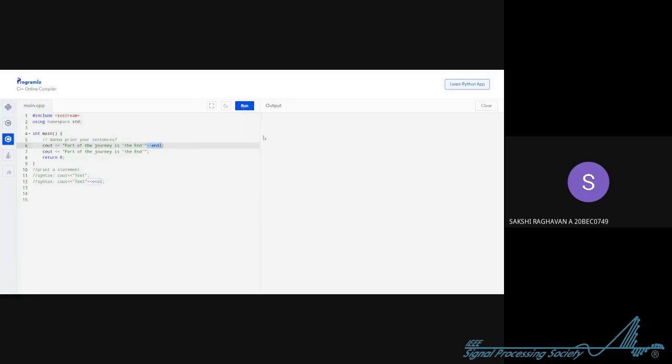There is a lag. See, I have pressed it 2 times, so it is showing 4 times. It is producing the same result as it was producing with that slash n. So now you know how to print any statement in C++. That's a pretty big deal. First program done already.